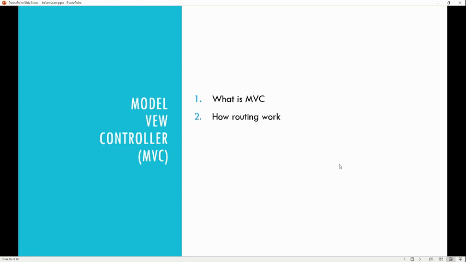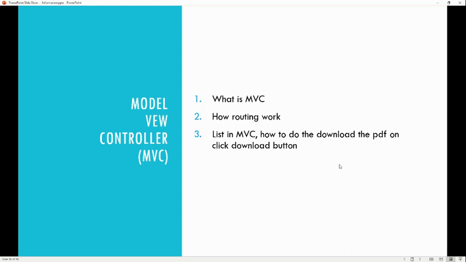The other one is how routing works. Routing is basically whenever any requests are coming, there is a routing manager that takes care of the responsibility. In the routing manager there is a mapping table which has the controller and the corresponding method. Whatever requests are coming from the end user, it will check the routing dictionary, and based on that it will invoke that particular controller and the particular method. So you need to mention these things.